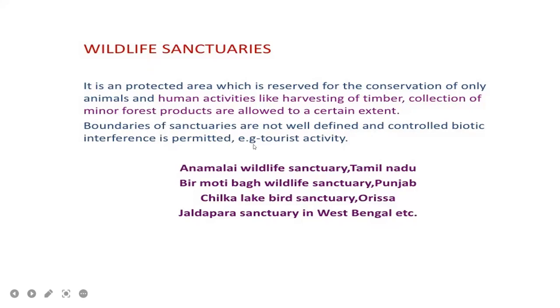The boundaries of sanctuaries are not well defined and controlled, and biotic interference is permitted, for example tourist activities. In these wildlife sanctuaries, tourist activity is allowed. Examples of wildlife sanctuaries are Annamalai Wildlife Sanctuary in Tamil Nadu, Bir Moti Bagh Wildlife Sanctuary in Punjab, Chilka Lake Bird Sanctuary in Orissa, and Jaldapara Sanctuary in West Bengal. These are some examples located in different states.